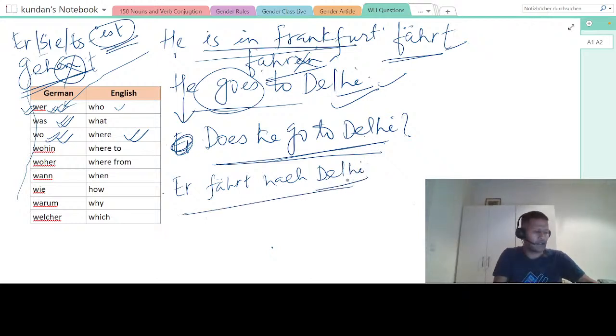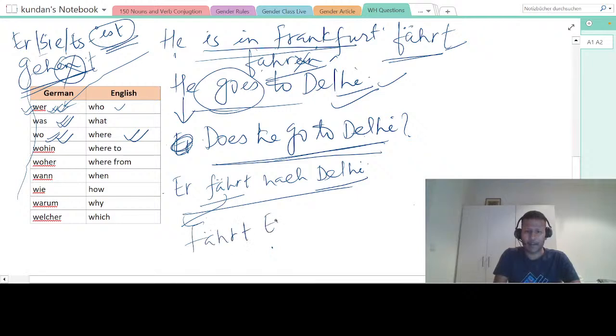This is the first thing. The first sentence you have to keep in mind is that you first try to make the sentence correctly. If you are able to make the sentence correctly, then you put the yes, no question. So the question will be, does he really travel to Delhi? That is the question, right? So how will you make this? Fährt in the first place, and followed by the subject. So you will say